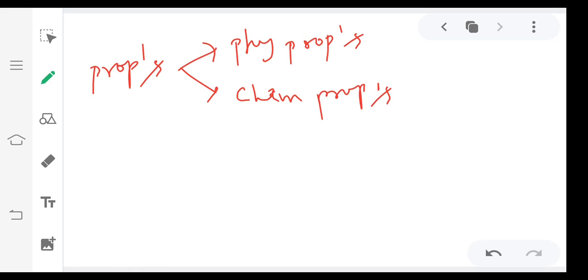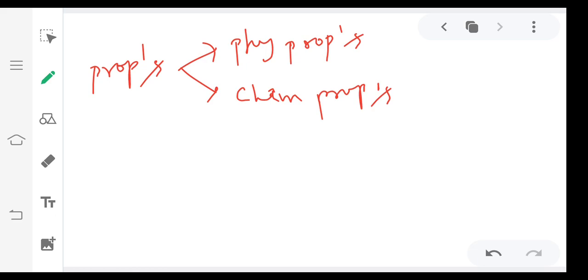What are physical properties? These physical properties can be observed without change in composition of the substance. For example, if you want to measure density of water or mass of water, you need not change the composition of water.